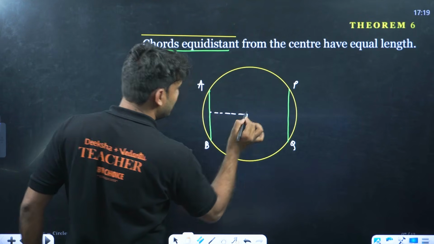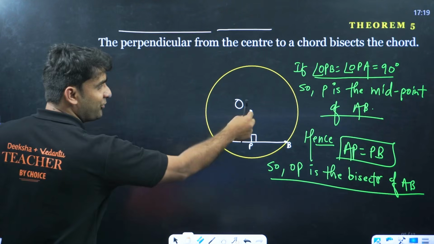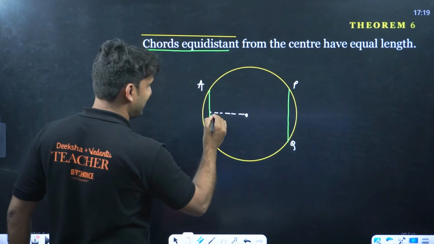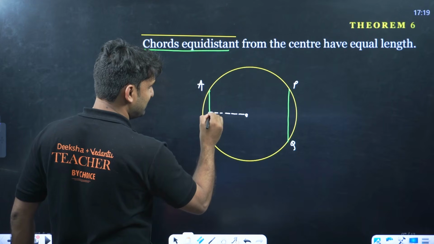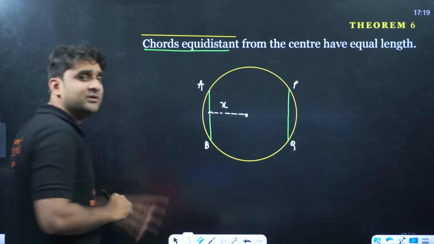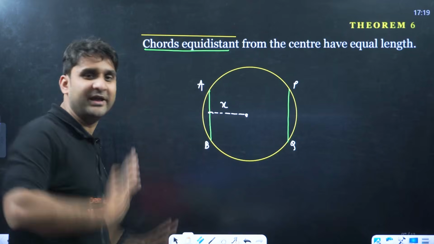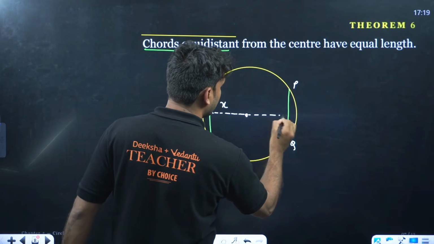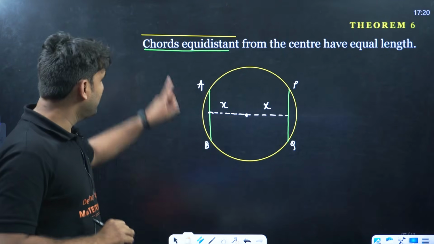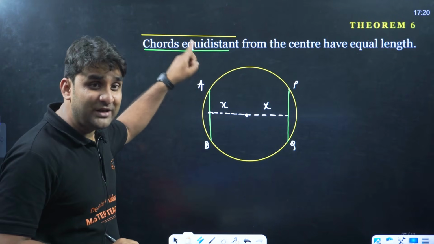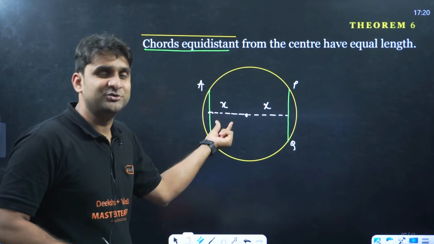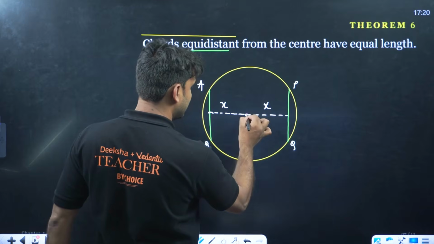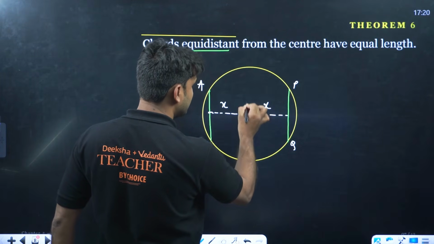Let's join. And you all know the last theorem: when you draw a line from the center to a chord, it divides the chord into two equal parts at 90 degrees. So let's say the distance of chord AB from the center is X. And the distance of chord PQ from the center is also X, because the theorem is chords equidistant from the center. So we have assumed X is the distance. And this is the center O, guys, pink color.